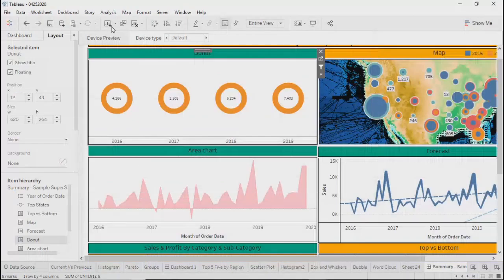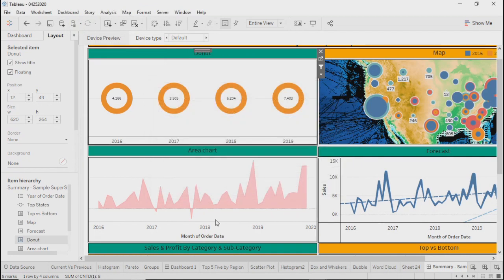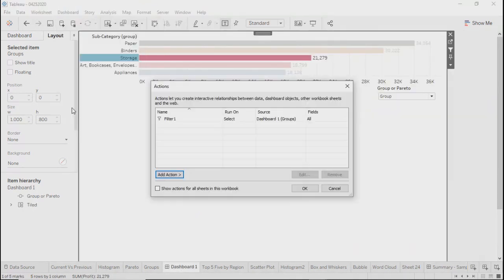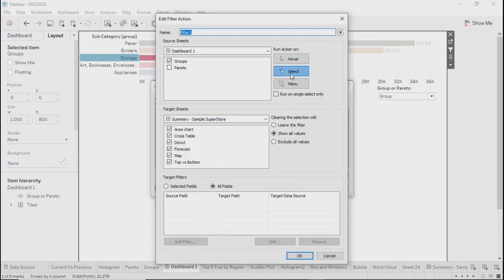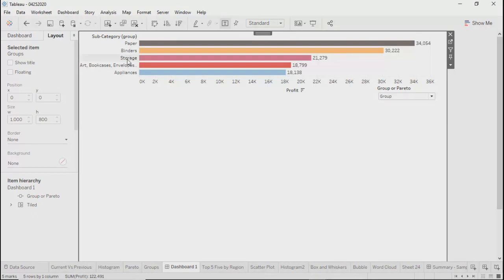No, no, no. So see, we went through several options, right? What I meant is, let's say action. Sorry, I need to go on dashboard 1 and then action. See over here, we selected this option. Don't select this in that case if you don't want to move. Just keep it as menu and say okay. Right. So what will happen? You keep on right clicking, nothing will happen.